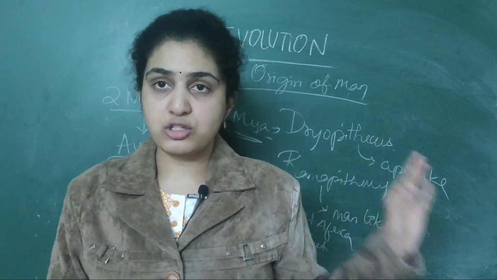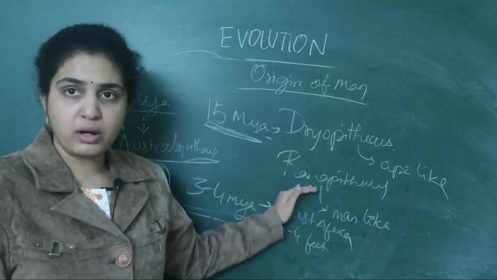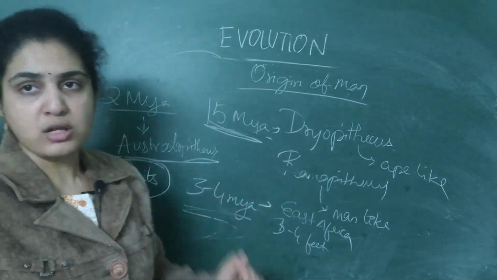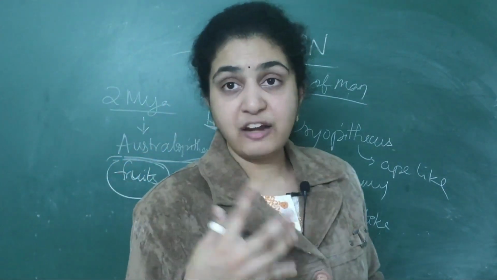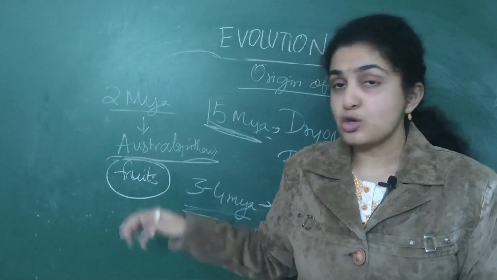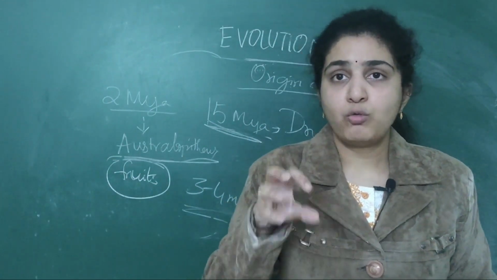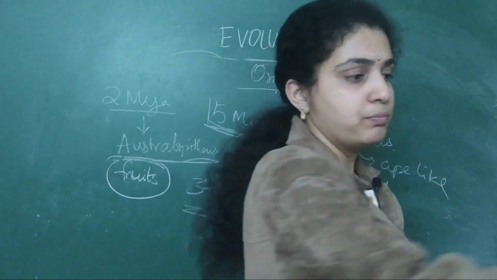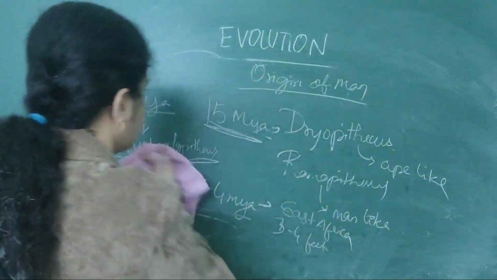They are called Australopithecus. These are Dryopithecus. These are Australopithecus. They had weapons with them and they ate fruits. After this Australopithecus, around 1 million years ago,